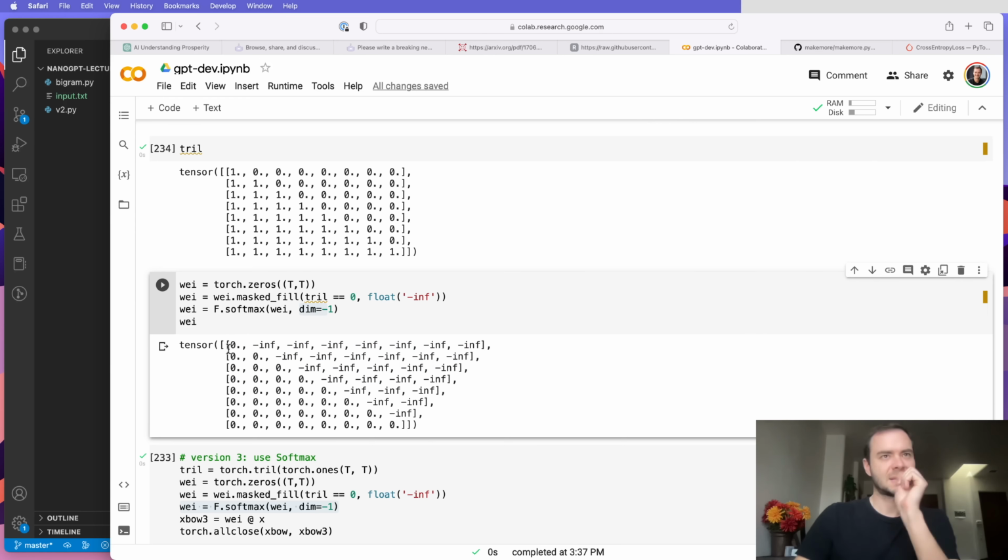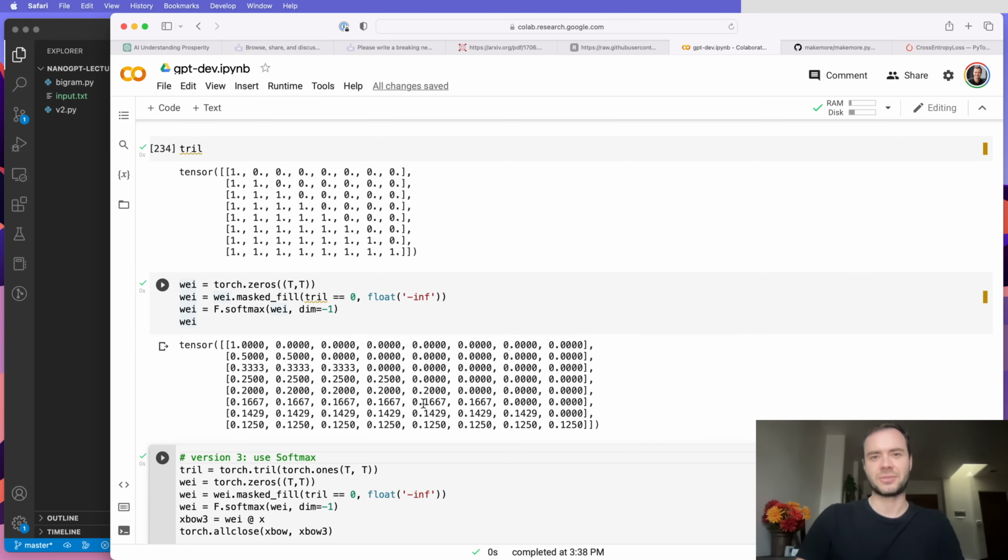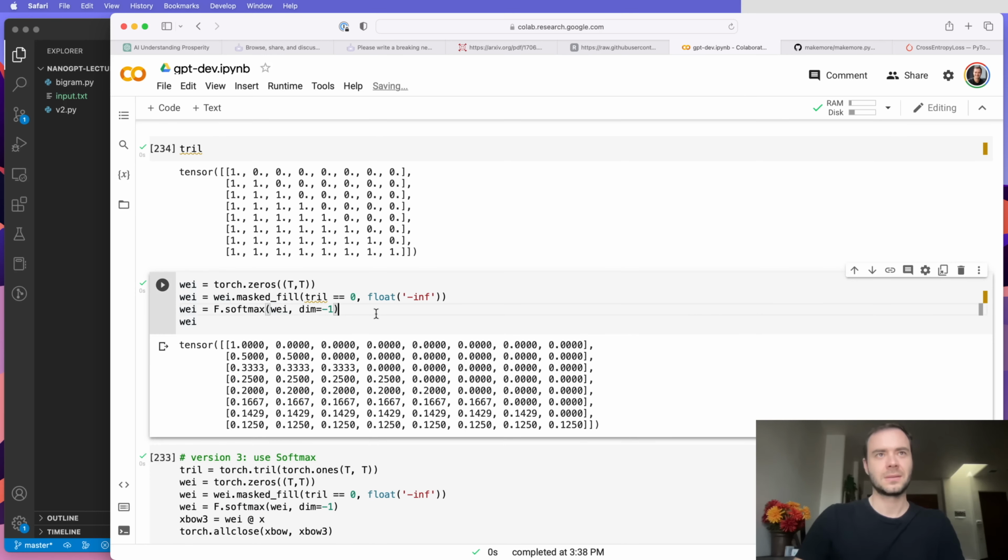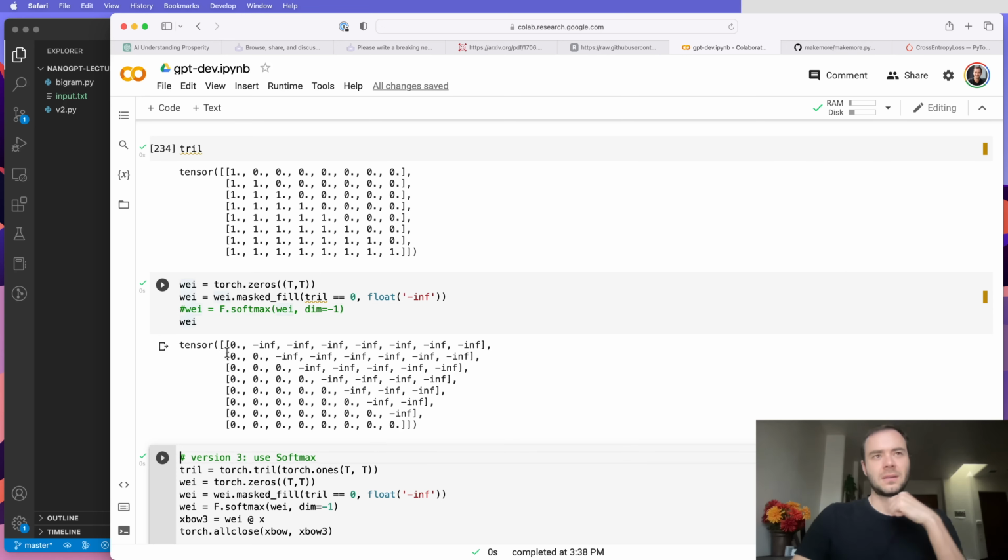Well, softmax is also a normalization operation, right? And so, spoiler alert, you get the exact same matrix. Let me bring back the softmax. Recall that in softmax, we exponentiate every single one of these, and then we divide by the sum.